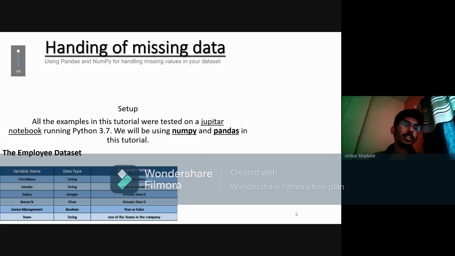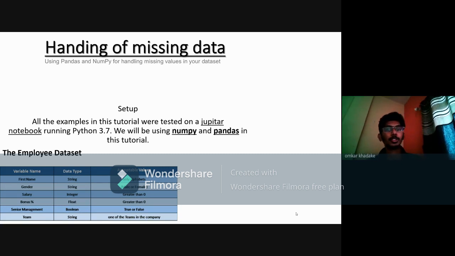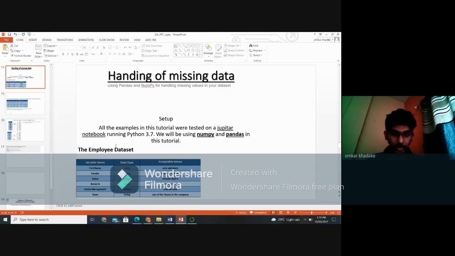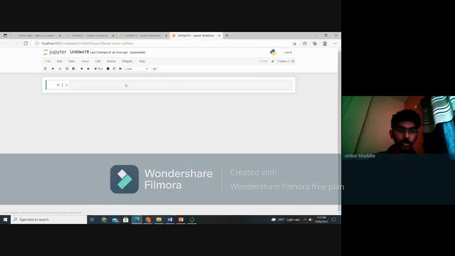So in this, we are going to study handling of missing data using pandas and NumPy, handling missing values of your data set. So what we need is a Jupyter notebook, NumPy and pandas. So we need a CSV file.